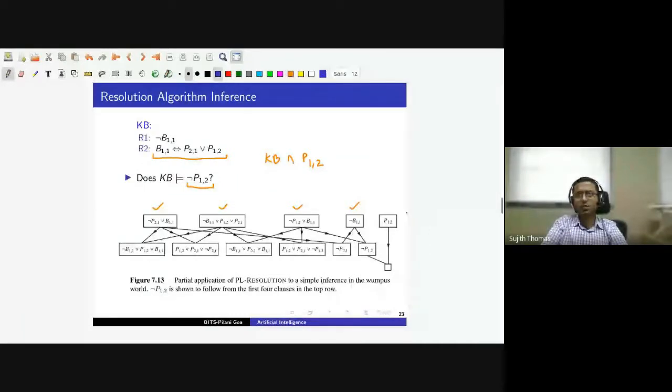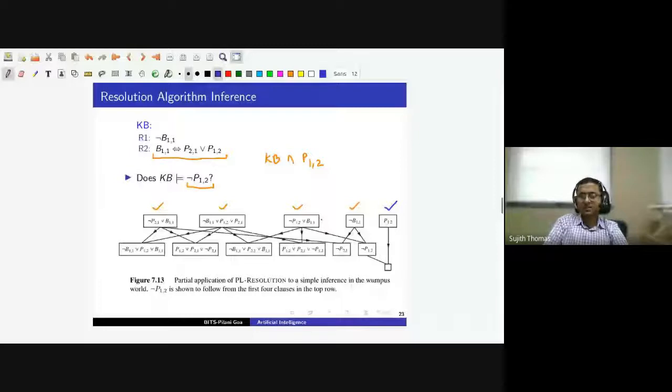P12 is not alpha, which we add to the set of clauses to check whether we can derive a box clause. In this particular example, we can see that repeated application of resolution leads to a box clause, which means this sentence is a contradiction, and therefore the knowledge base entails not P12.